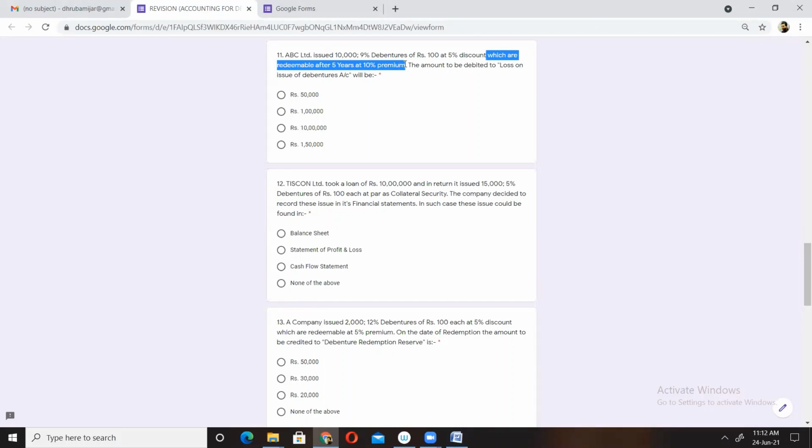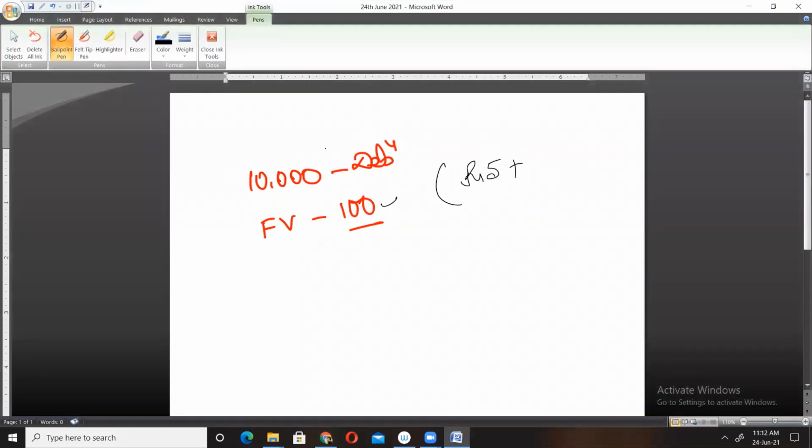Means at the time of redemption of debentures, the company will return 10% more. 10% more means 10% of what? 10% of face value 100, means the company will return rupees 10 more. It means the company is suffering total loss of how much? 5 plus 10, rupees 15.